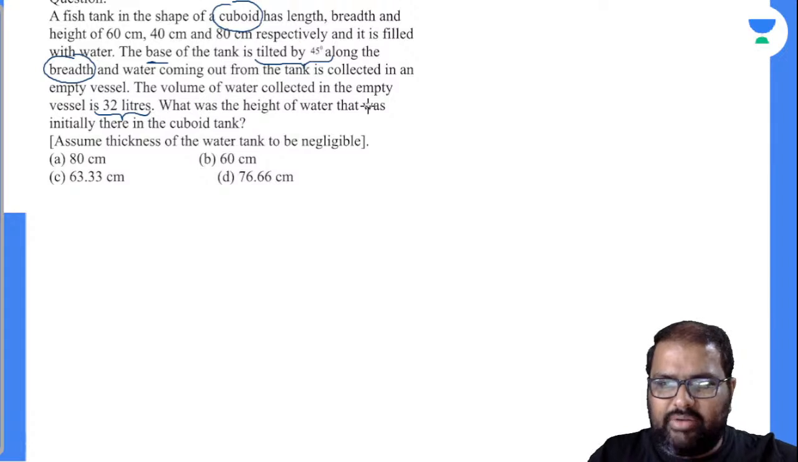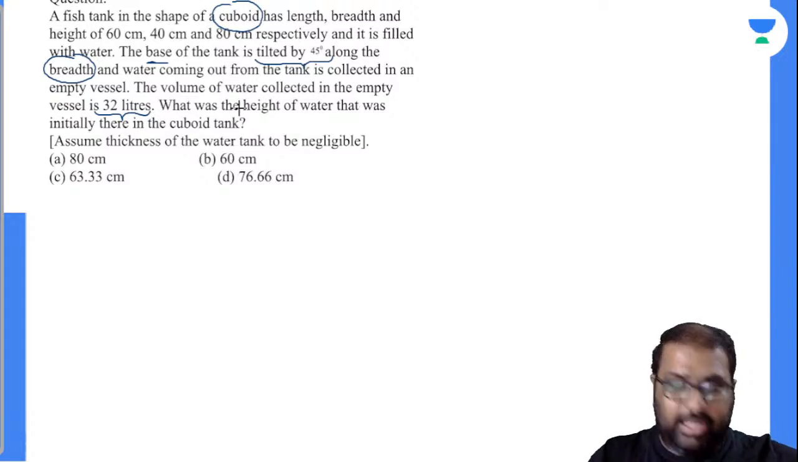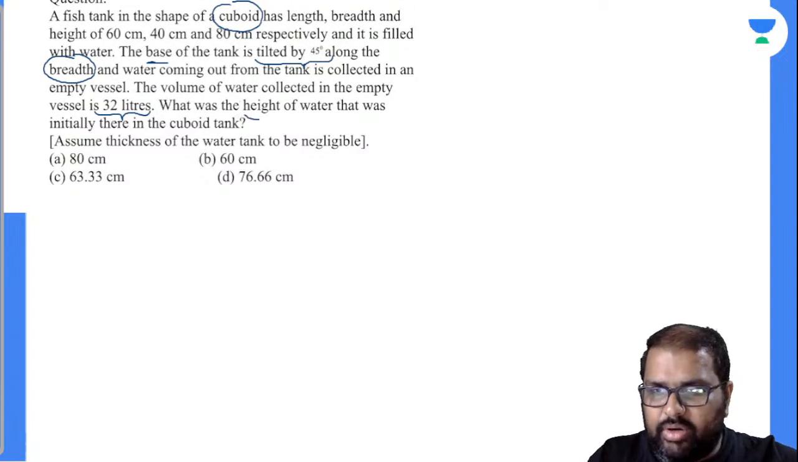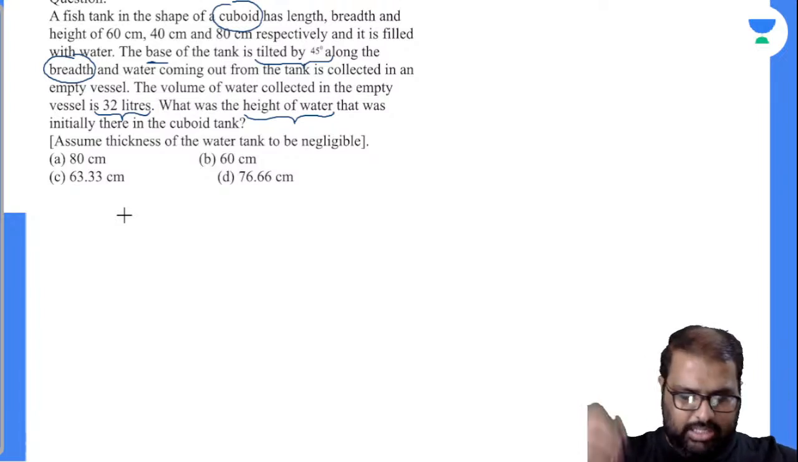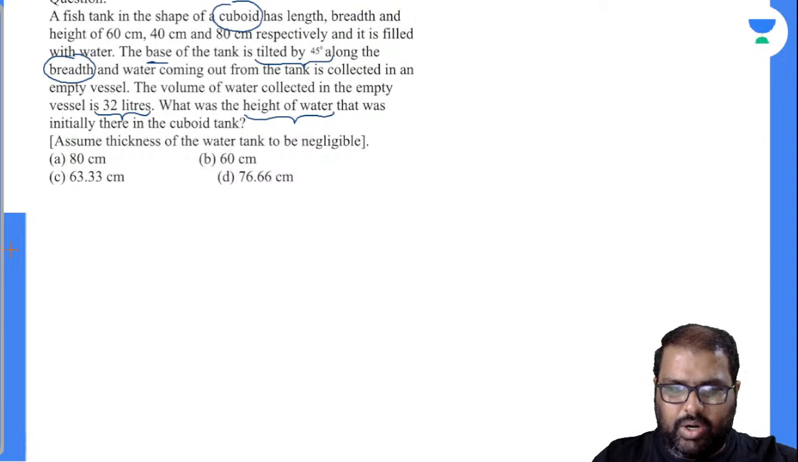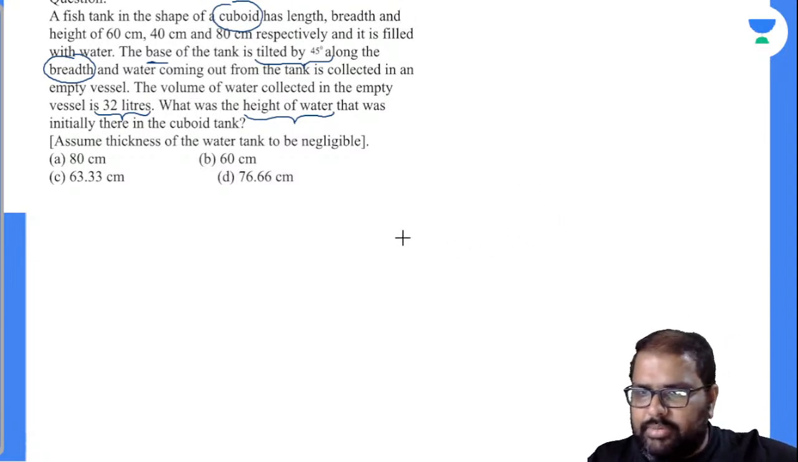What was the height of the water that was initially there in the cuboid tank? That is the question asked. Assume the thickness of the water tank to be negligible. So see here, I will draw it. Let's see now. Observe it carefully.